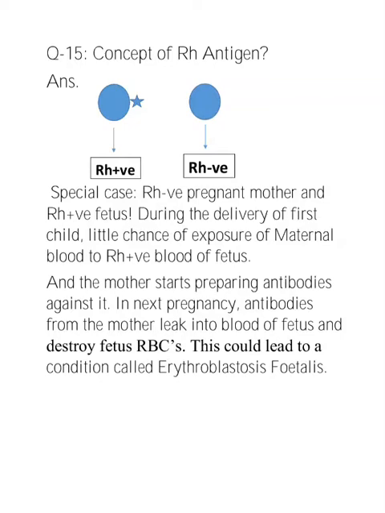In the subsequent pregnancy, antibodies from the mother leak into the blood of the fetus and destroy fetus RBCs. This could be fatal to the fetus or could cause severe anemia and jaundice to the baby. This condition is known as erythroblastosis fetalis. This can be avoided by administering anti-Rh antibodies to the mother immediately after the delivery of the first child.